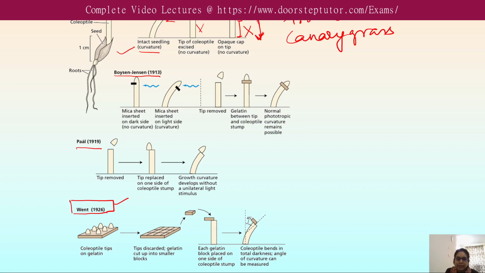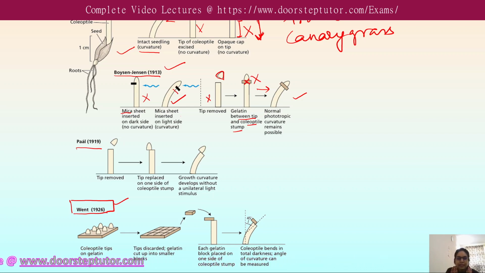Next, in 1913, Boysen-Jensen discovered that the growth stimulus passes through gelatin but not through water-impermeable barriers such as mica. In this experiment, when a mica sheet was inserted on the dark side, no curvature was observed, but when it was inserted on the light side, curvature was observed. When the tip was removed, no curvature was seen, but with gelatin placed between the tip and the coleoptile, the normal phototropic curvature remained possible. So they concluded that the stimulus passes through the gelatin but not through a water-impermeable barrier such as mica.